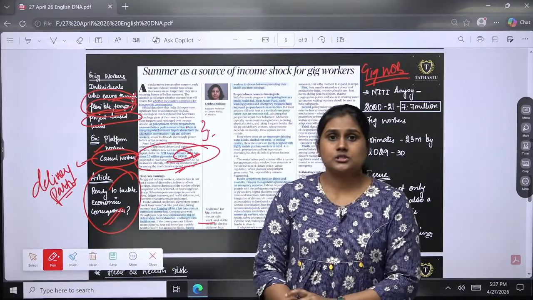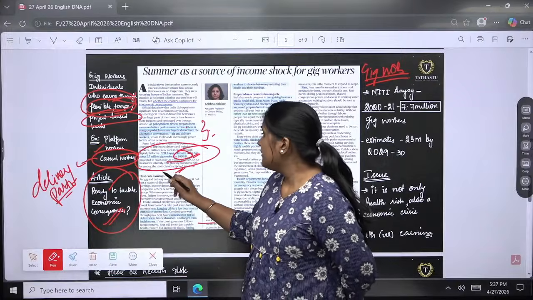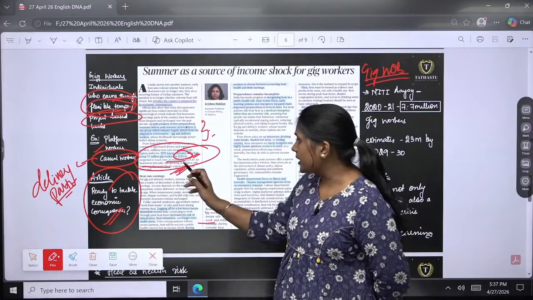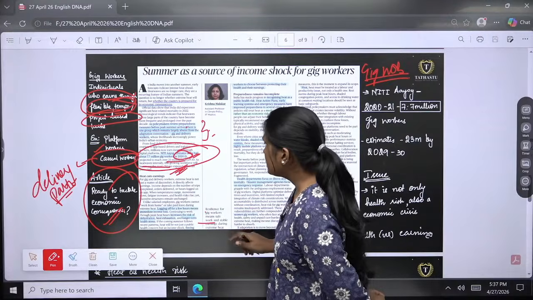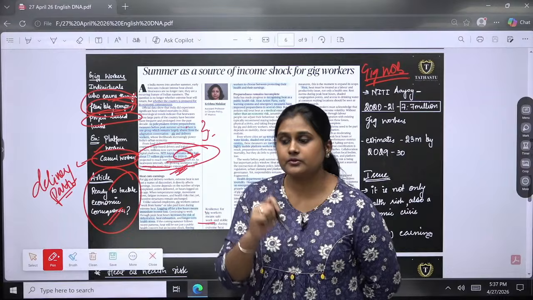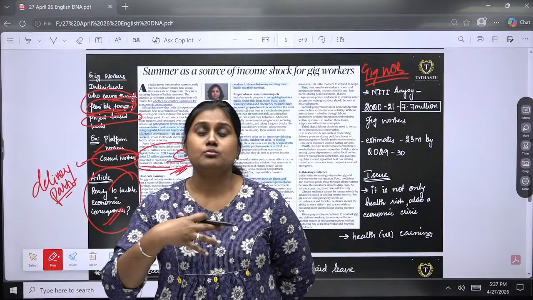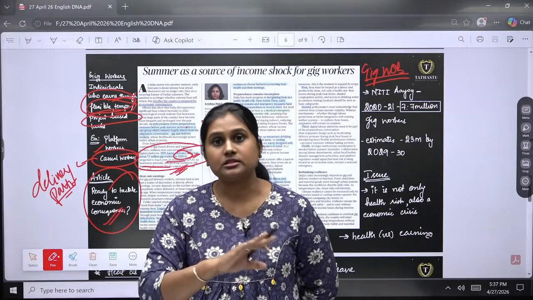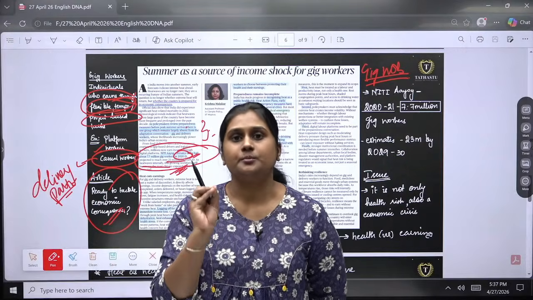So now if you see their health risk, it is very high. Where heat waves intensify, this growing workforce will be among the most climate exposed and least protected. So here the issue is they are more exposed to this harsh climate, and also least protected as well.